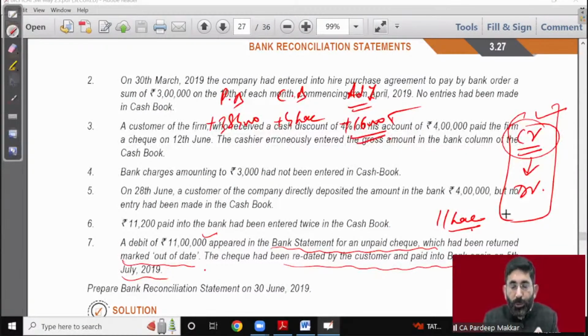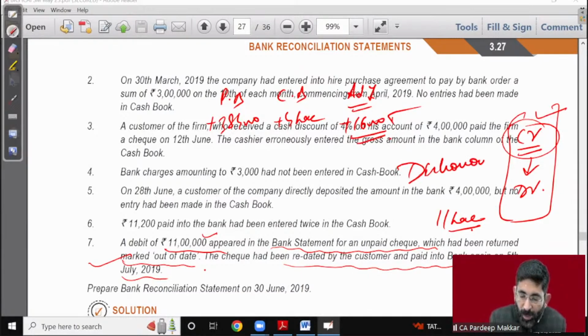It is not an actual balance. So this is under clearing. 11 lakh is under clearing. When the time comes for its clearing, it happened out of date. ये out of date हो गया, means इसकी payment नहीं मिली. It has been dishonored. We can say the check has been dishonored.